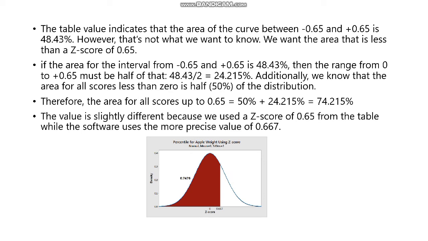Therefore, the area for all scores up to 0.65 equals 50% plus 24.215%, which equals 74.215%. The value is slightly different because we used the score of 0.65 from the table while the software uses the more precise value of 0.667.